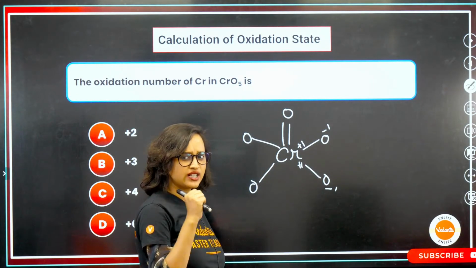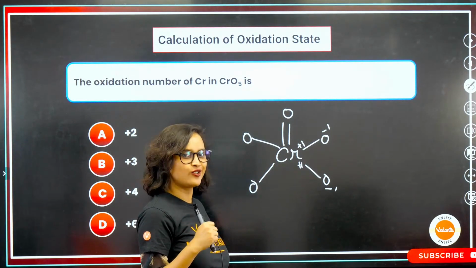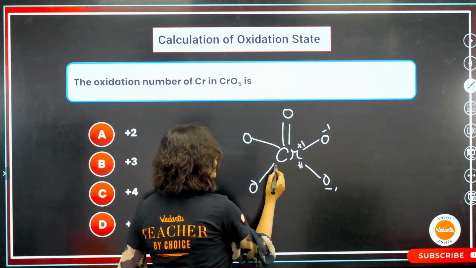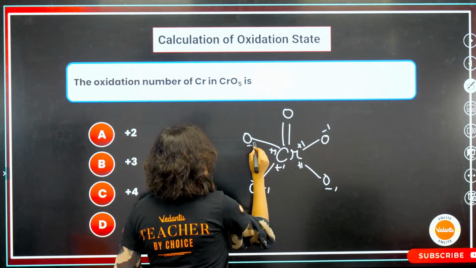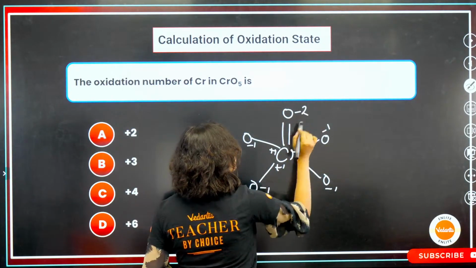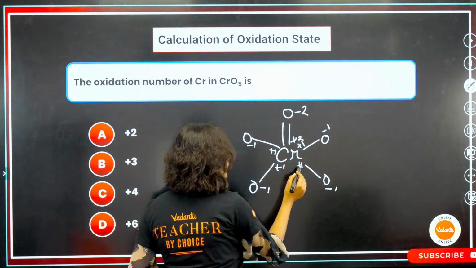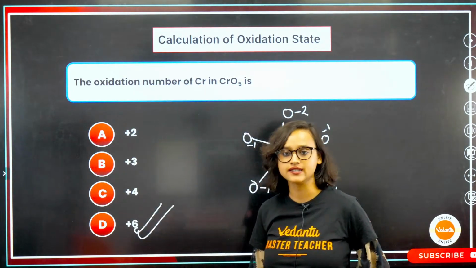You are supposed to know the structure. 11th, 12th done, no? You are going for JEE, so some structures you will have to know. So once again, plus 1, minus 1, plus 1, minus 1. But this, minus 2 and plus 2. So 2, 1, 3, 4, 5, 6. That is plus 6, the oxidation state.